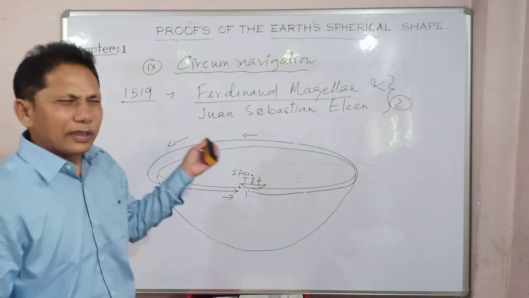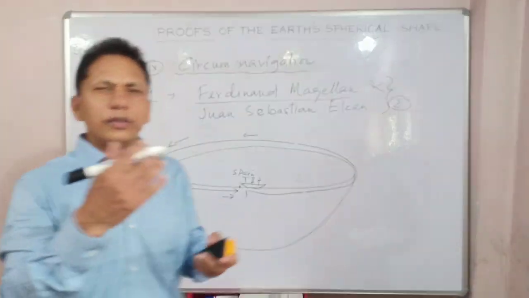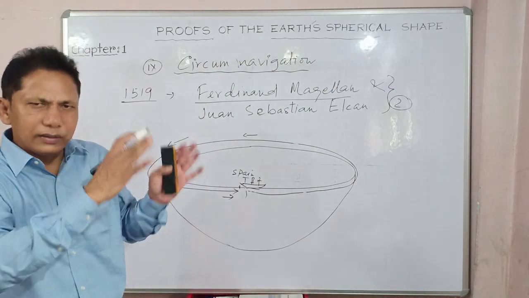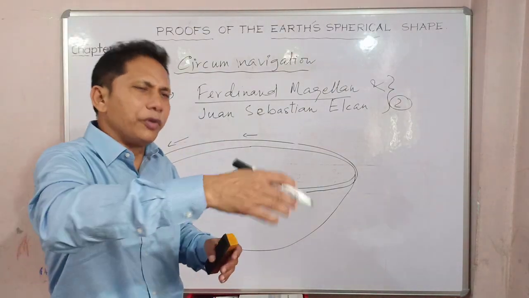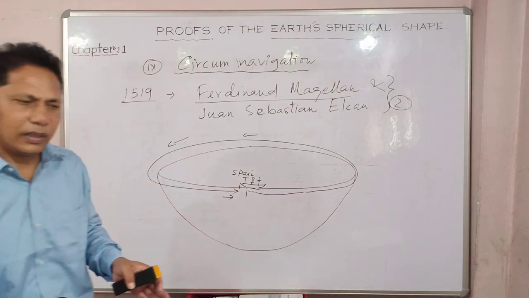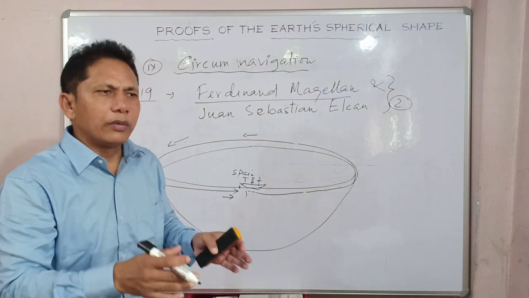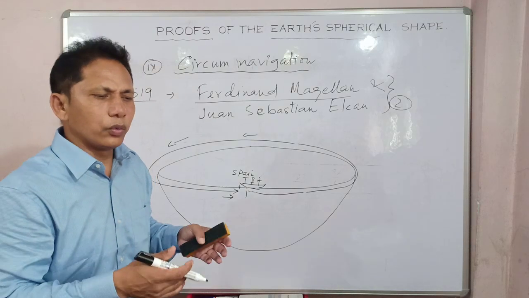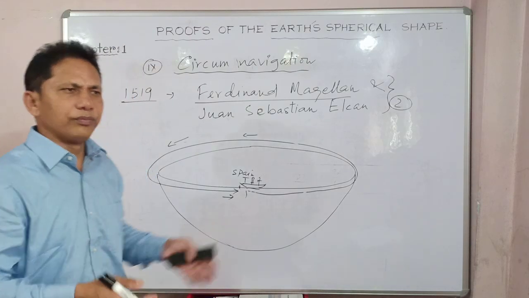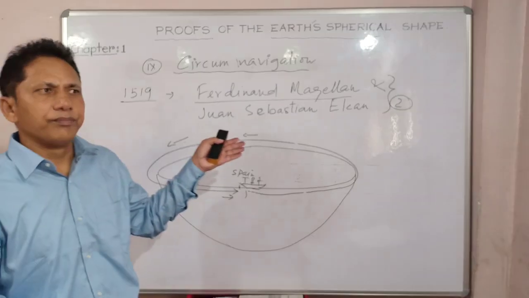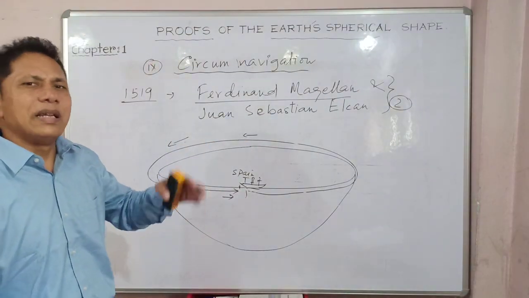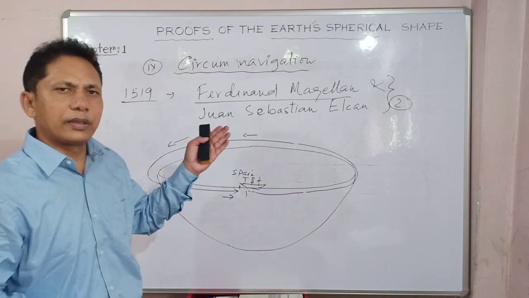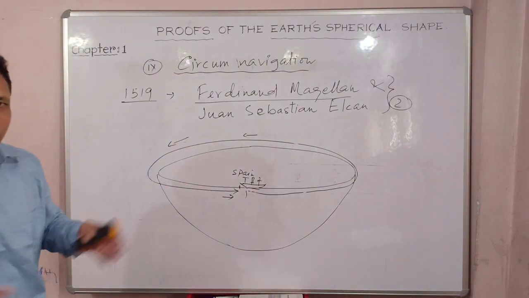Clear? So these are the proofs one by one. I will suggest you go through this video, listen to it and learn it, and also in your book it is beautifully described. Each of these proofs will be one question of 2-3 marks with diagrams, so better to learn it thoroughly. I hope you have enjoyed the class. Go through the video, tally the text of your book with this video session, audio and video, and learn it thoroughly.